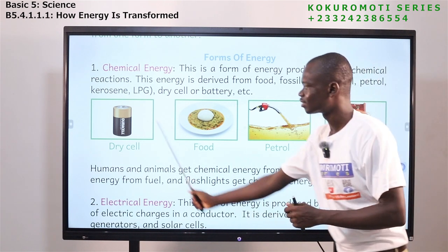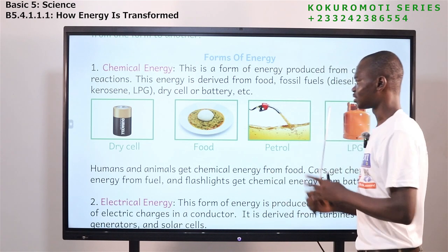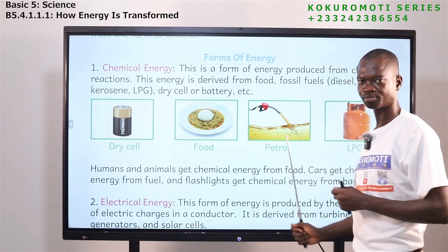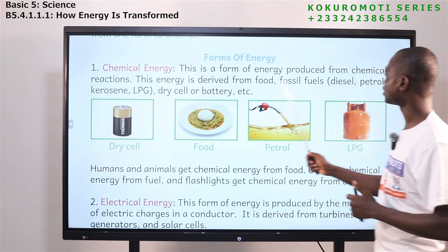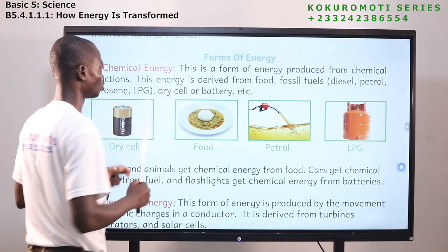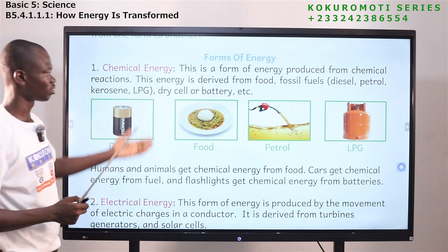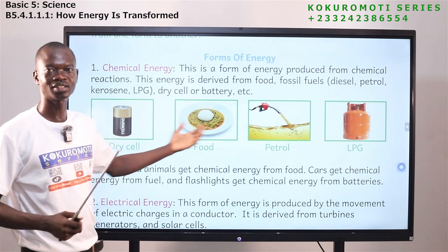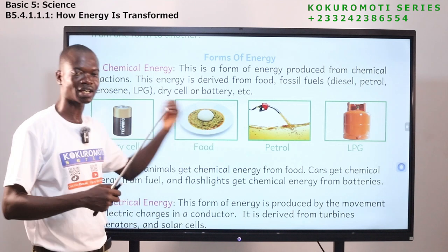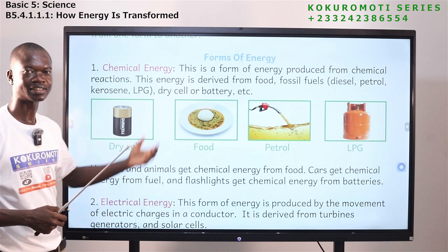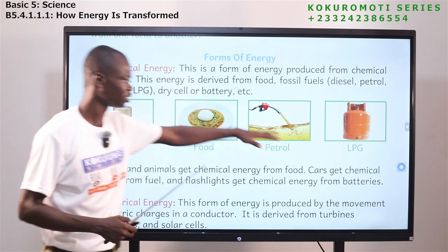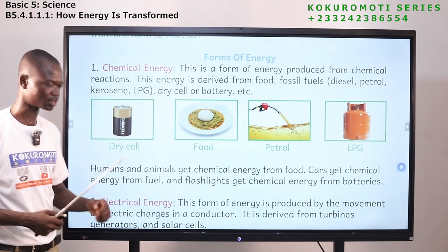So these are some of the substances or items that have what? Chemical energy. It's a form of energy produced from chemical reactions. So we get this as a result of what? Chemical reactions that take place. So we have dry cell, food, petrol, LPG. They all have what? Chemical energy.